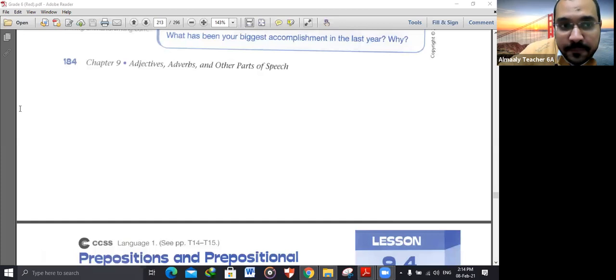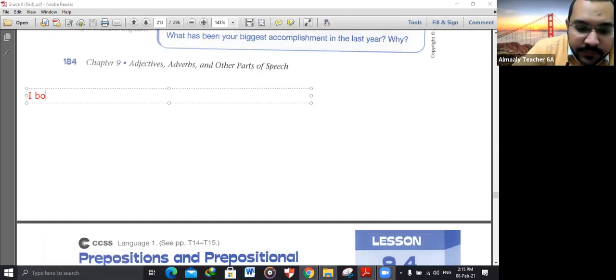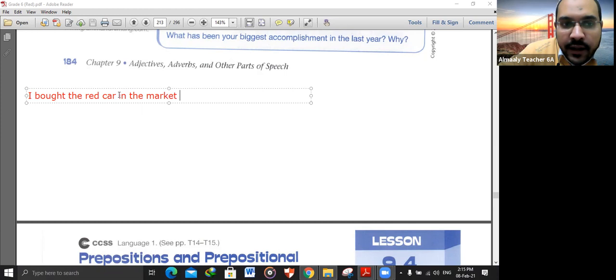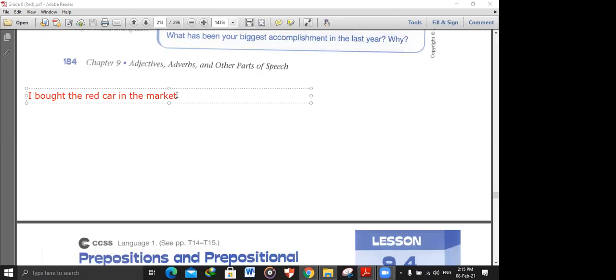How is that? When I say, I bought the red car in the market. Okay, I bought the red car. Where is the prepositional phrase here? Let's ask Yemen. What is the prepositional phrase in this sentence? In the market.